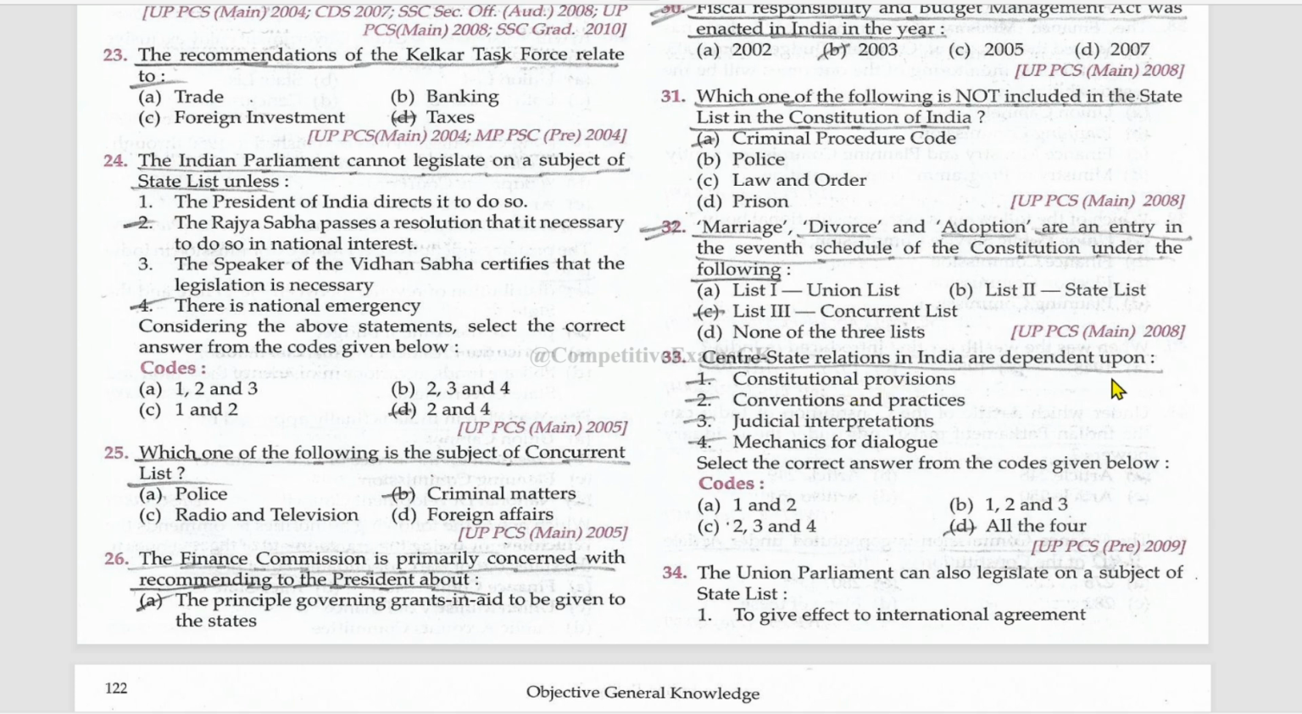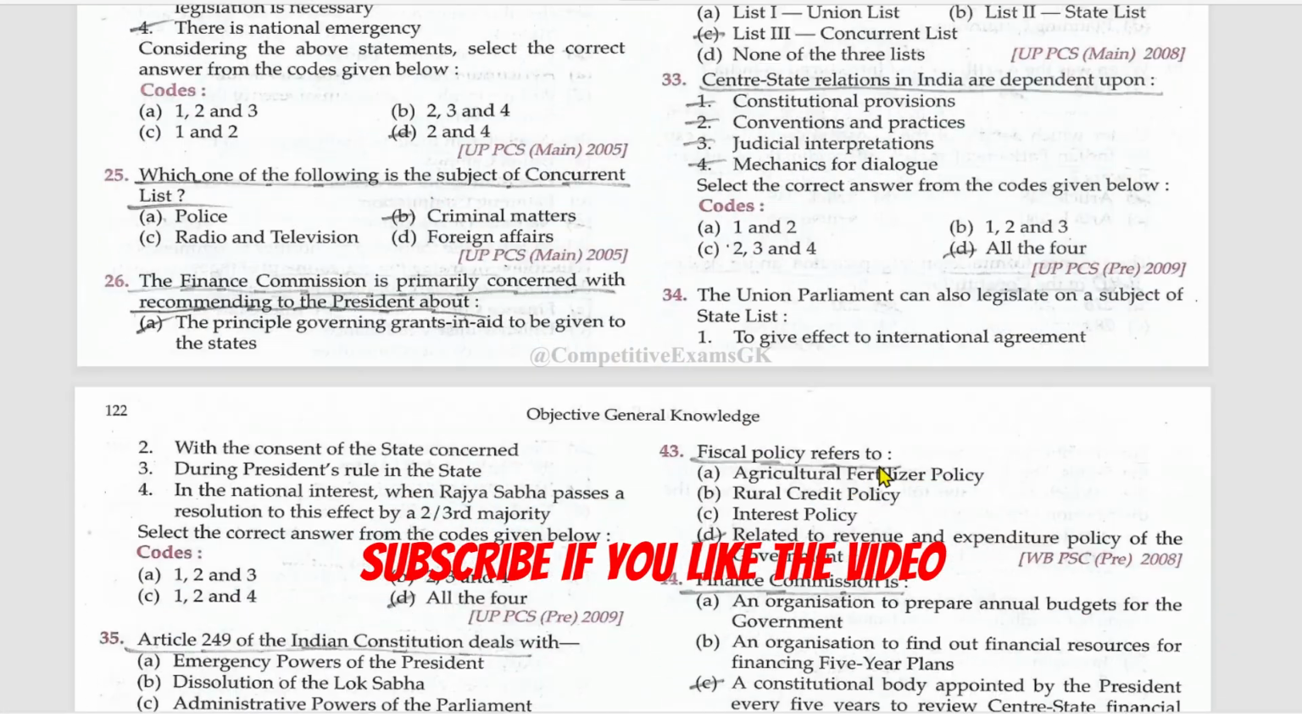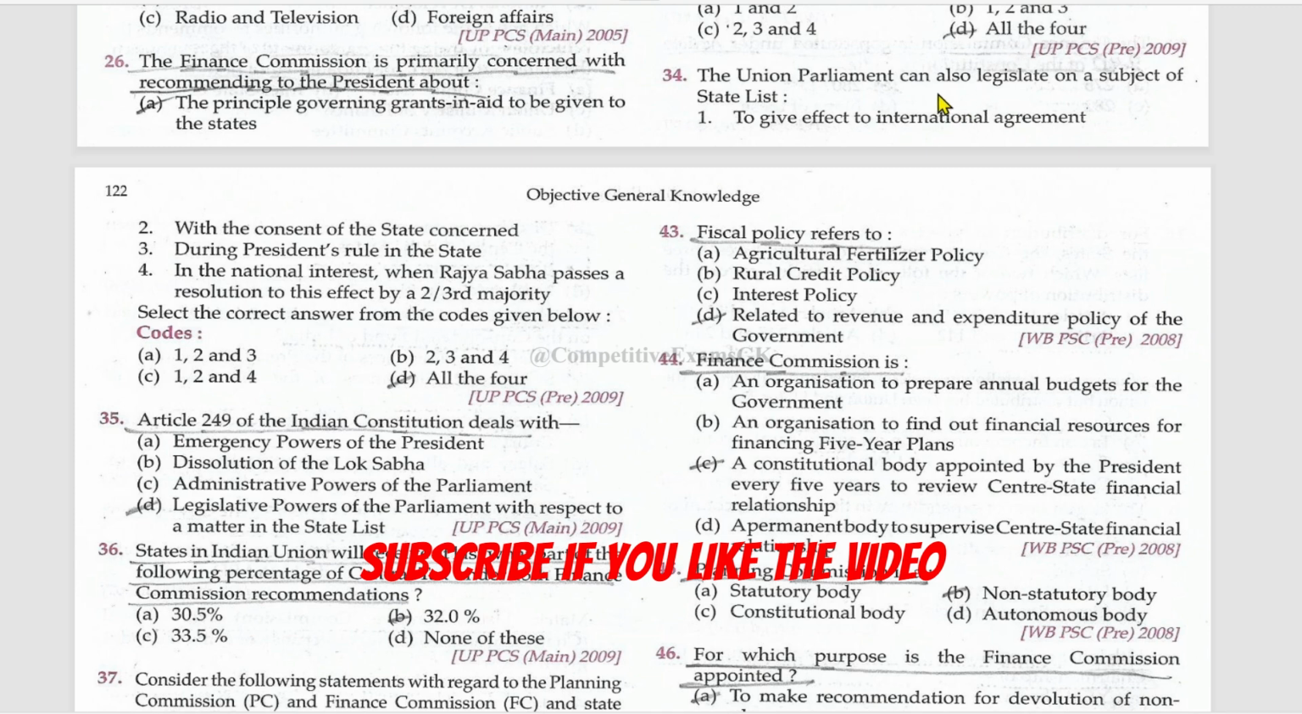Center-state relations in India are dependent upon constitutional provisions, conventions and practices, judicial interpretations, and mechanisms for dialogue. The Union Parliament can also legislate on a subject of state list to give effect to an international agreement with the consent of the state concerned, during President's rule in the state, or in the national interest when Rajya Sabha passes a resolution to this effect by a 2/3 majority. Mention in the comments what is the difference between the simple majority and the special majority in the parliament.